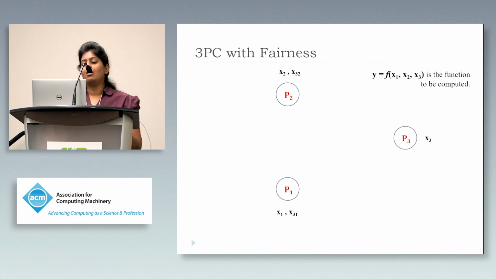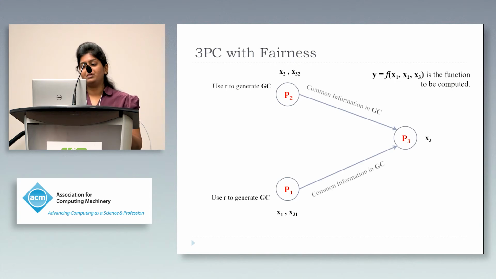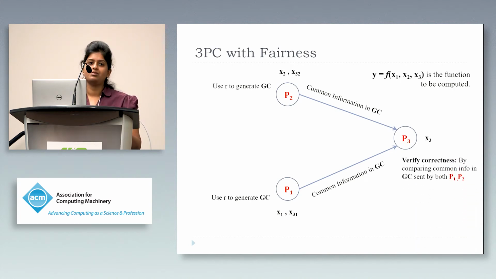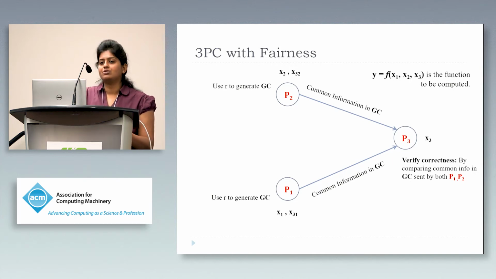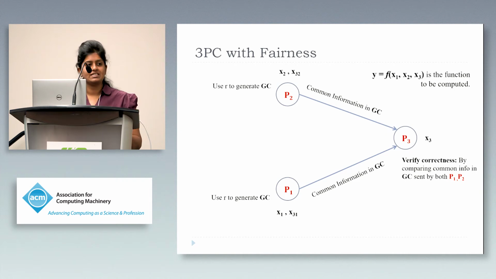Having done this, now both the garblers use the randomness R that is shared to generate the garbled circuit, and this garbled circuit contains some information that is common to both P1 and P2, such as the garbled circuit itself or the decoding information, etc. Such common information is communicated by both the parties and is the same, and P3 can simply verify the correctness of this common information by comparing the copies sent by P1 and P2. Since there can be at most 1 corruption, this suffices for the verification. Also, the private information includes the garbled inputs itself, which are individually communicated by P1 and P2.